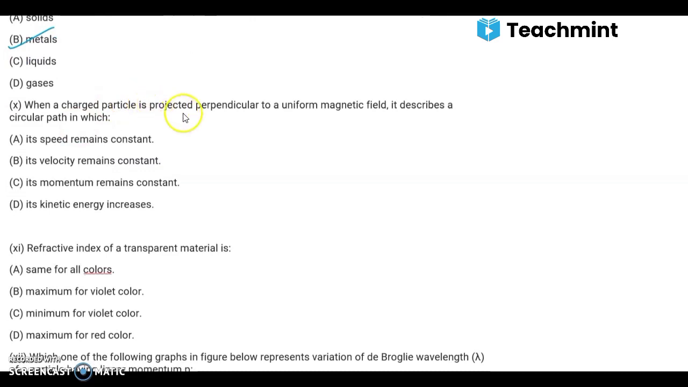When a charged particle is projected perpendicular to a uniform magnetic field, it describes a circular path in which, it's a very important question and it's a frequently asked question in boards. It has been repeated so many times. Its speed remains constant, its velocity remains constant, its momentum remains constant, its kinetic energy increases. Answer is A. Its speed remains constant.